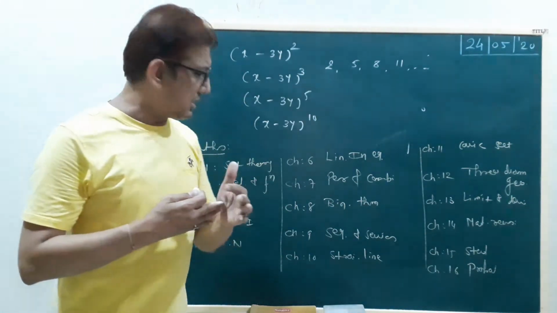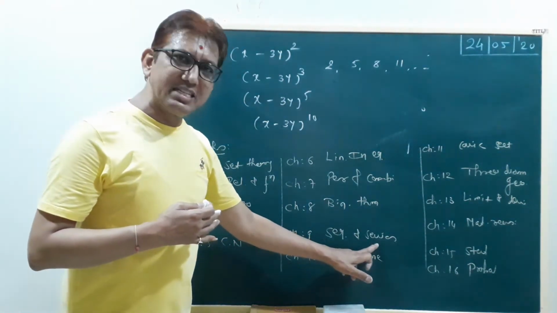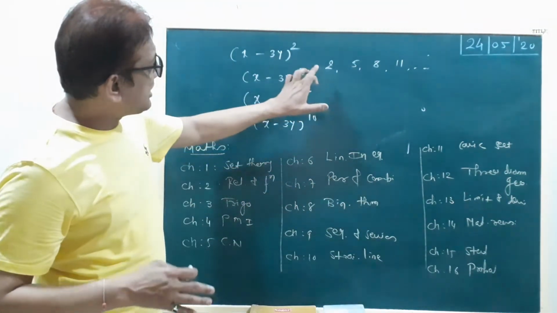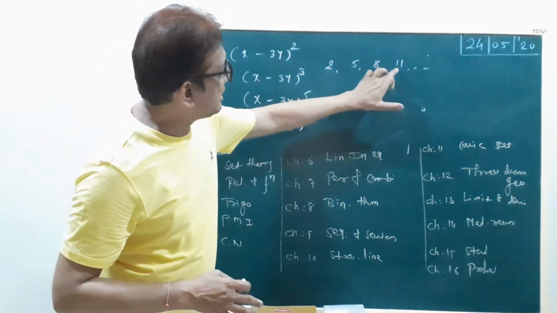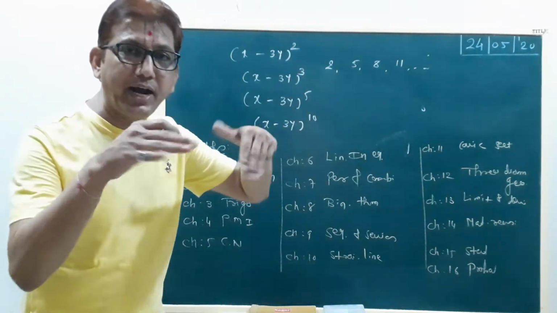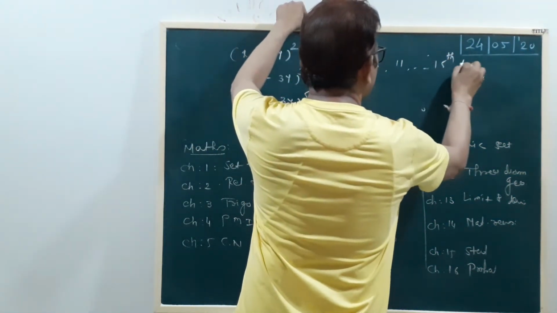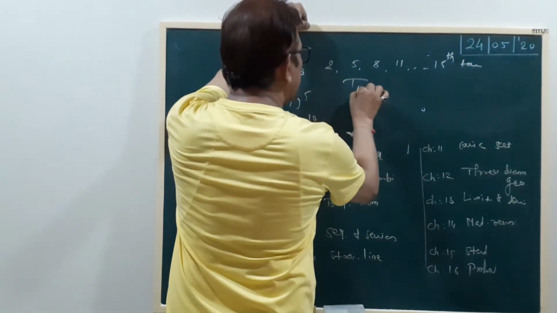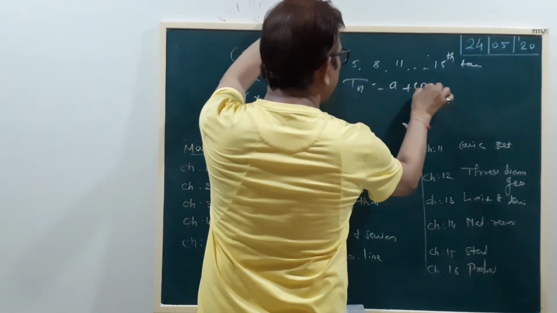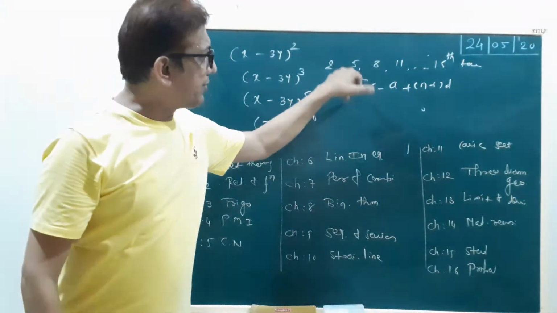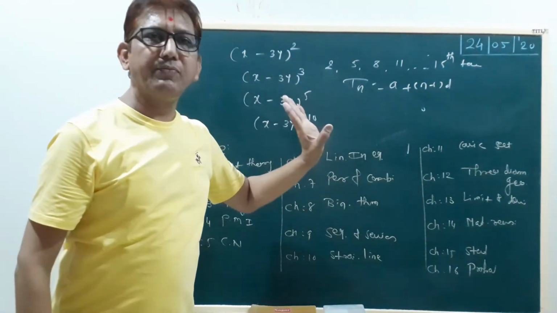Then we discuss this afterwards. So it is called series and sequence. You have studied 2, 5, 8, 11, these four terms. Then you find the formula and find the 15th term. The nth term Tn equals a plus n minus 1 into d. Then you put a equal to 2, n equal to 15, and difference d equal to 3.